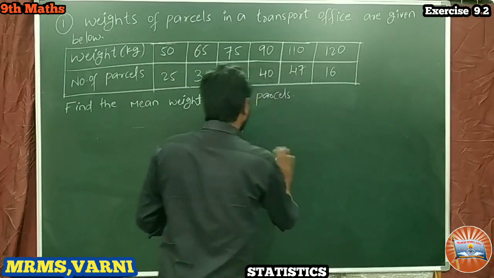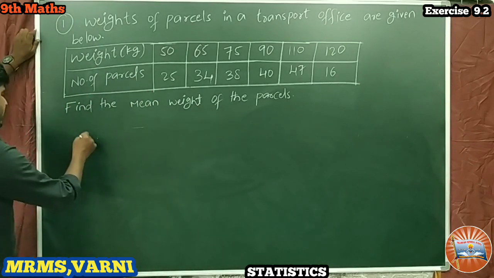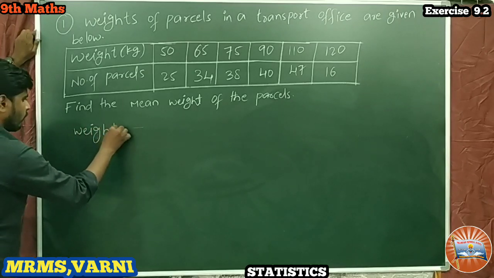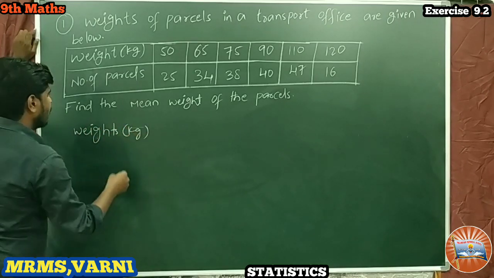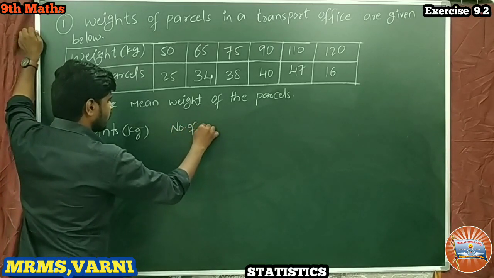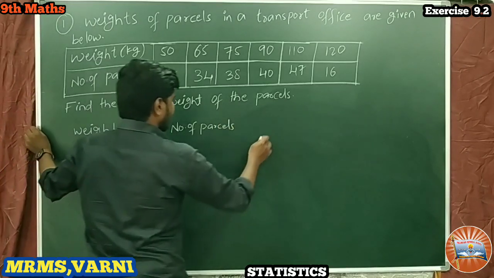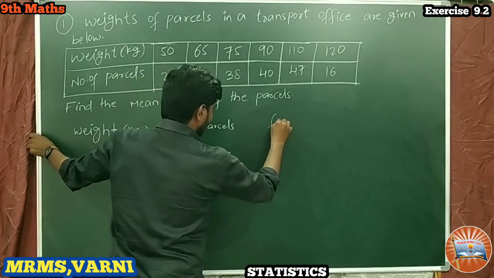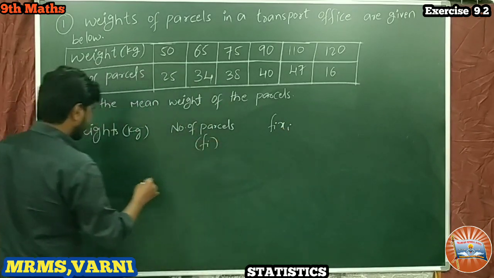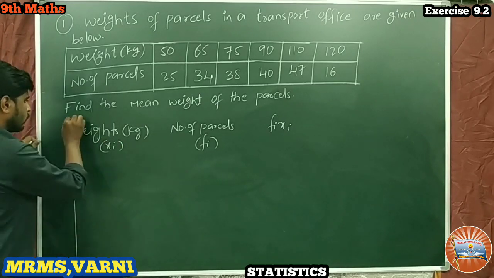Coming to this problem, the weights are given in kgs along with the number of parcels, and here we will also write fi into xi. I am going to make a table.